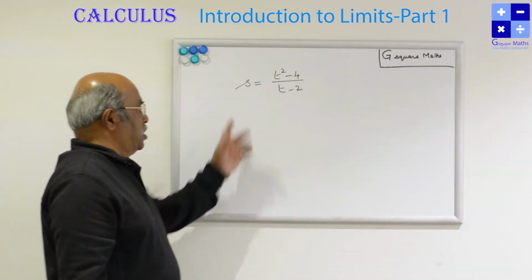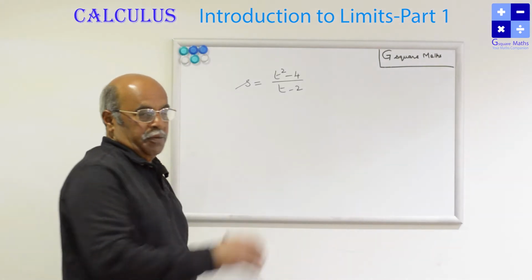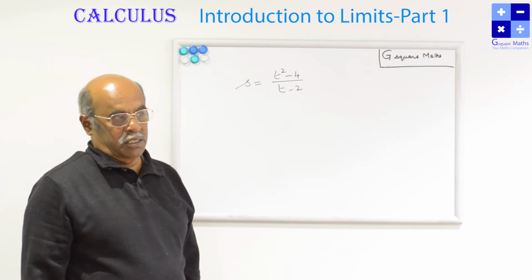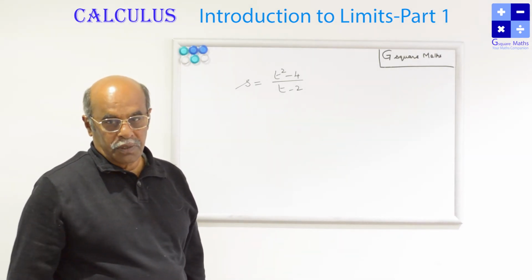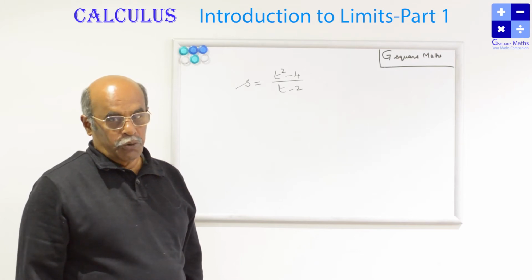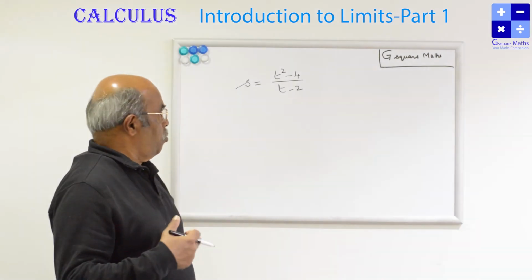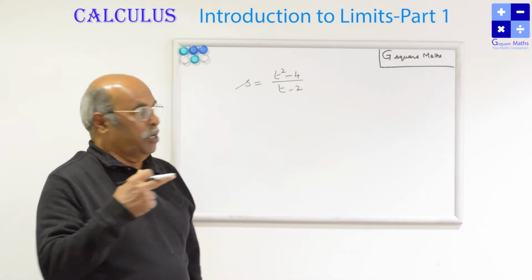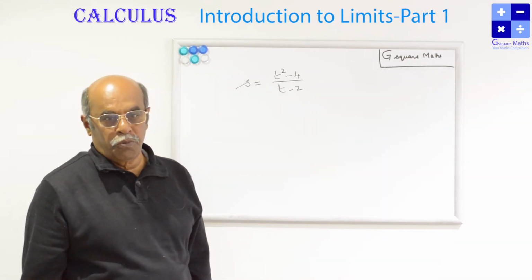Distance covered by the object is given by an equation of t. S is equal to f of t. Now let us calculate what is the speed of this object when t is equal to 2. So I have to substitute t is equal to 2. If I substitute t is equal to 2, the velocity of the object is coming as 4 minus 4 by 2 minus 2, which is 0 by 0, an indeterminate form.